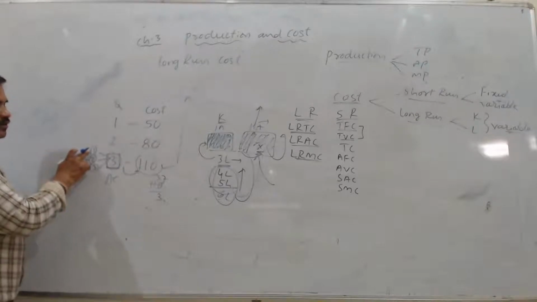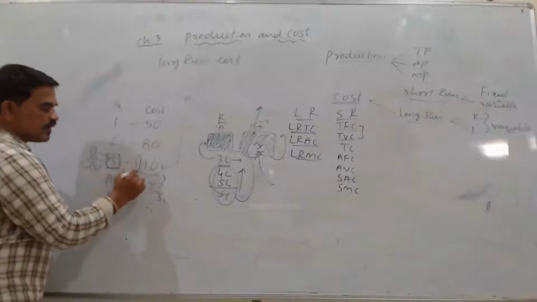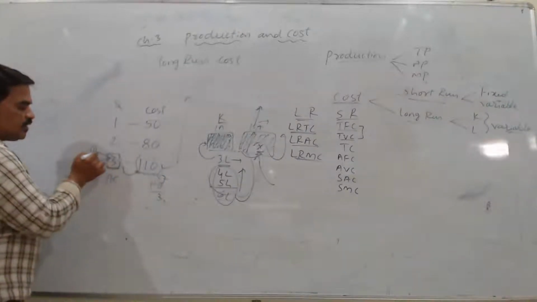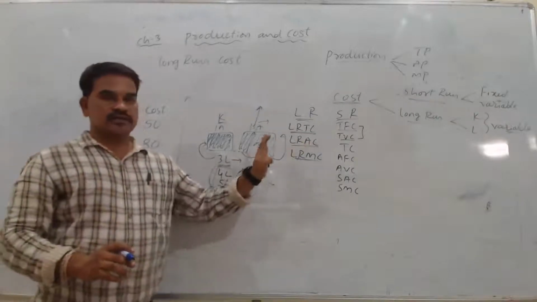For each output, it costs me 37 rupees. Total I am spending 110 rupees, but per unit I am spending 37 rupees. That will give me average cost.